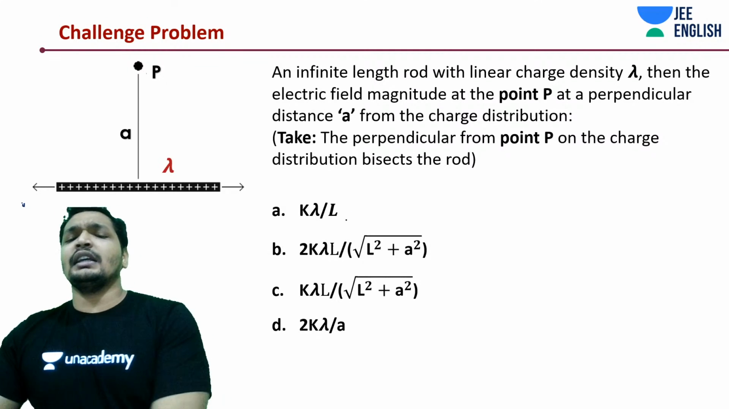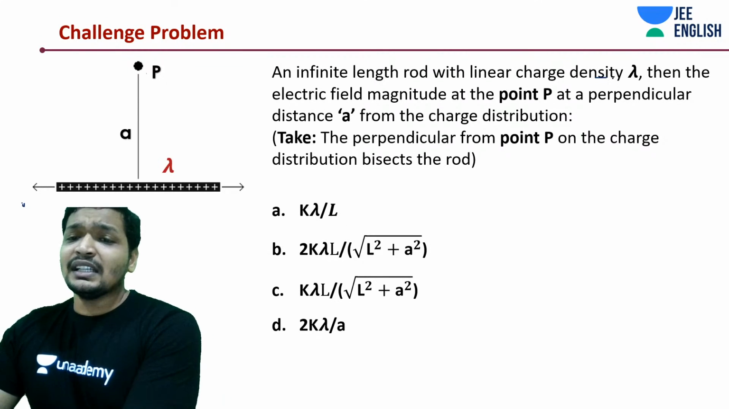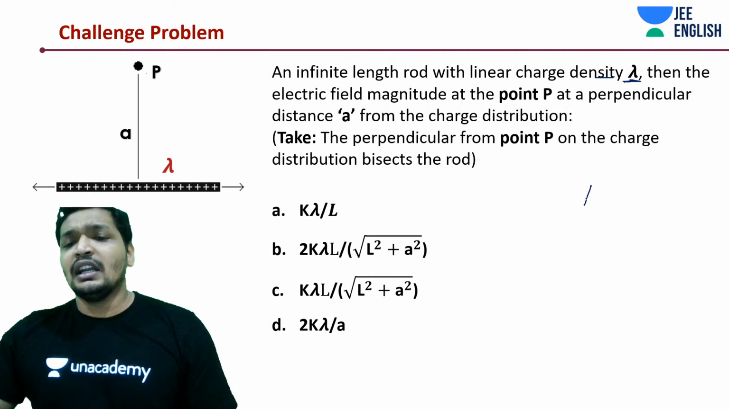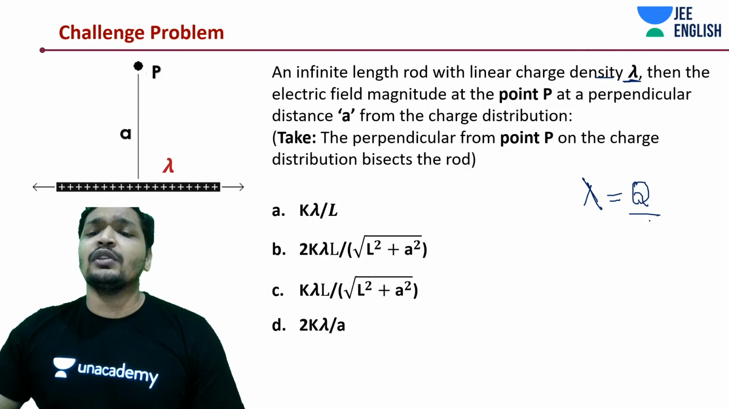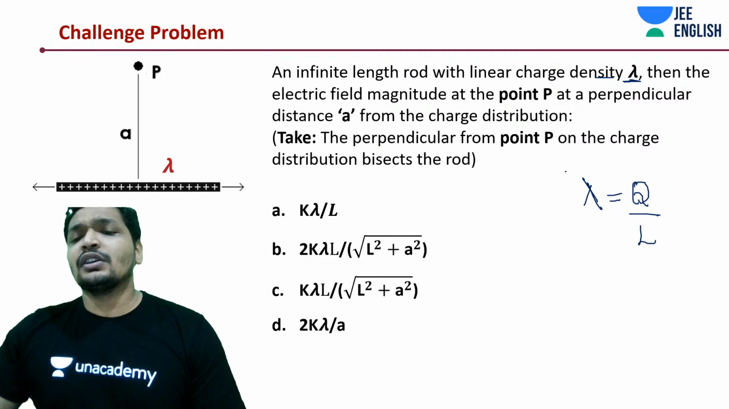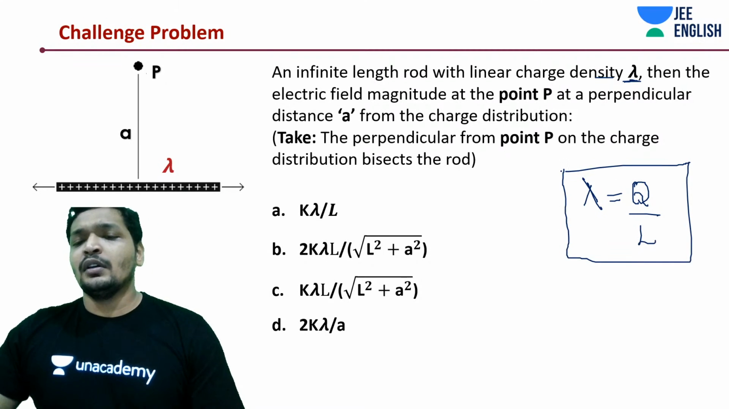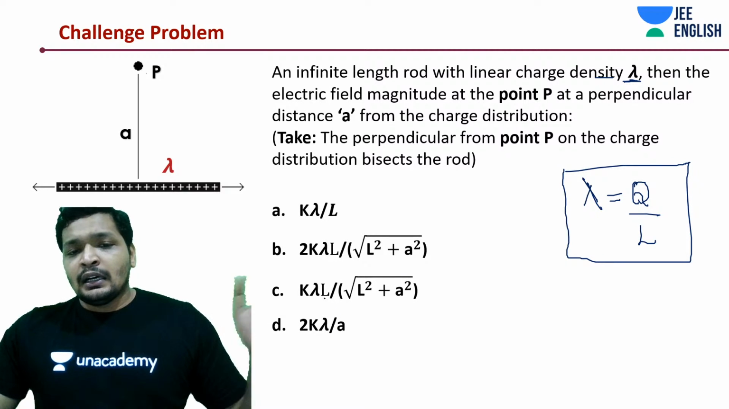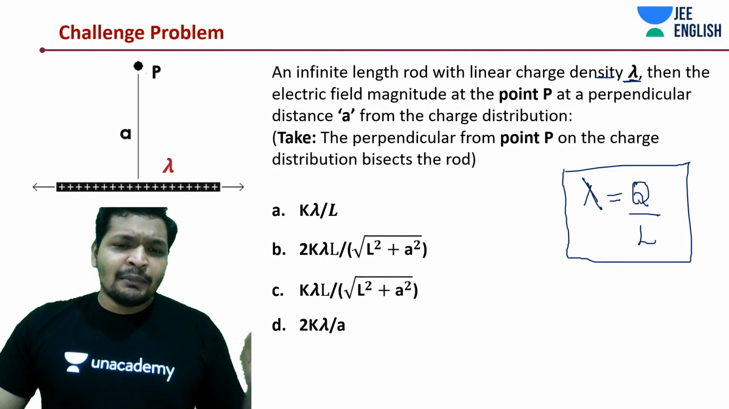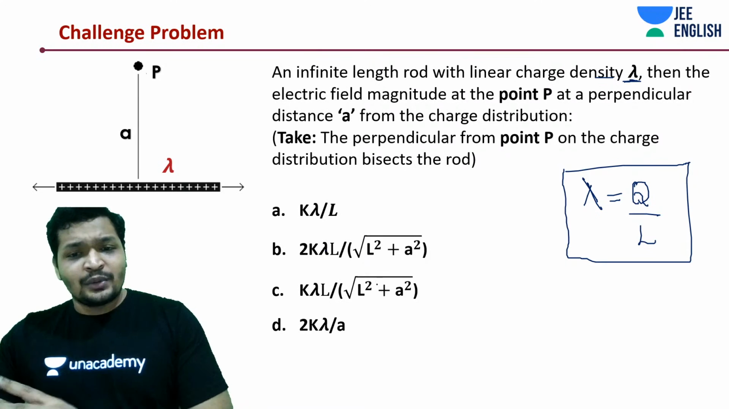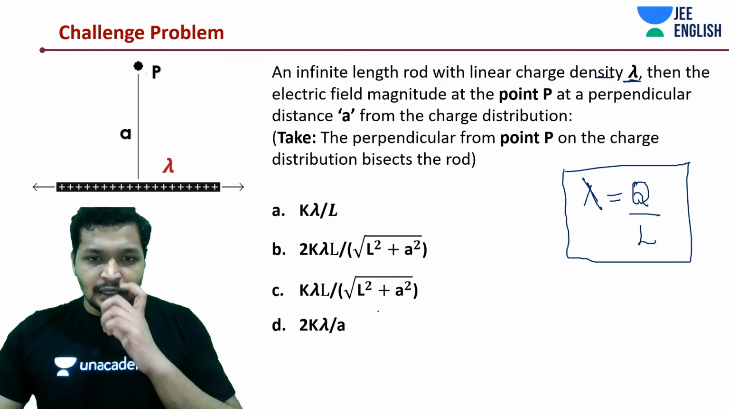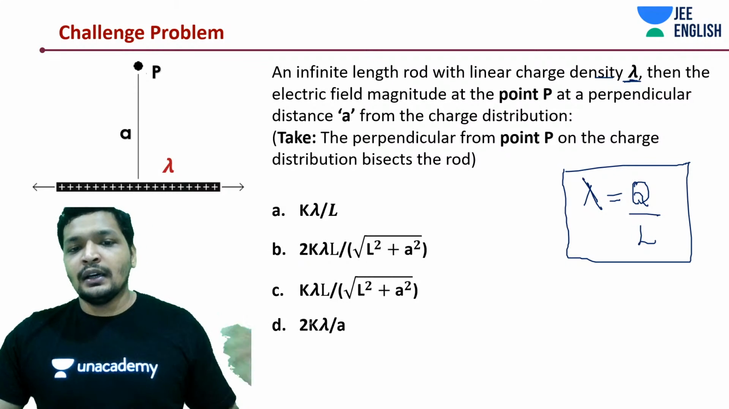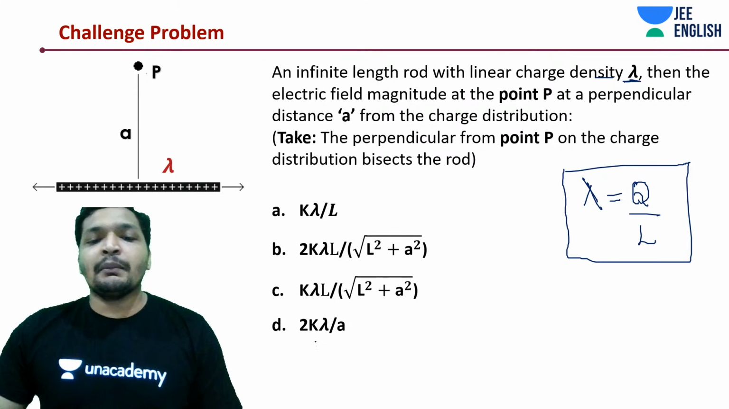The given options are K lambda by L. What is lambda, guys? Linear charge density. Lambda's unit, as we discussed earlier, is I into T, L to the power minus 1, which is Q by L. Then K lambda by L, 2K lambda L by under root of L square by A square, K lambda L divided by under root of L square plus A square, and the third one is 2K lambda by A.